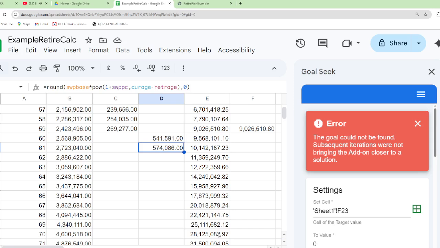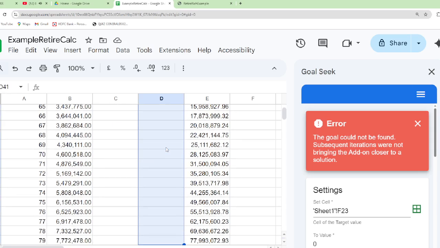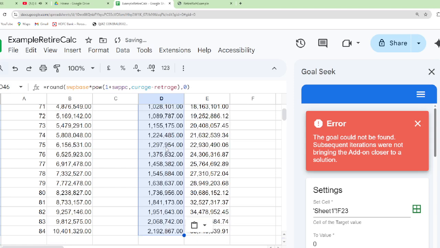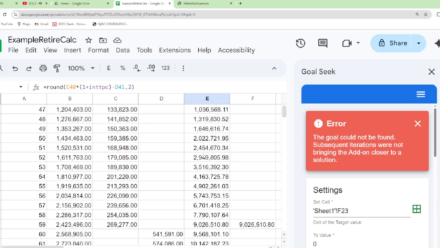Because in mutual funds, we have to give amounts in the nearest rupee for SWP as well as SIP. Therefore, the SIP and SWP figures are rounded to the nearest rupee. Let us now copy this field to the next, subsequent ages, up to 84. Let us calculate some figures.